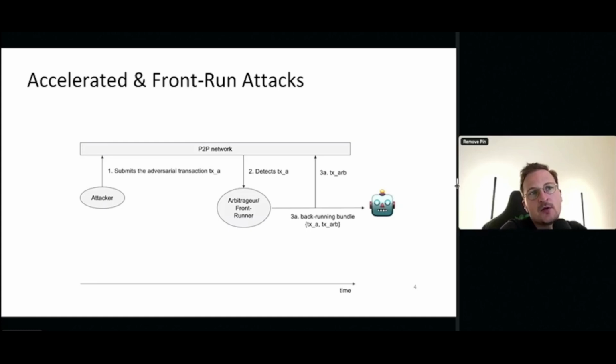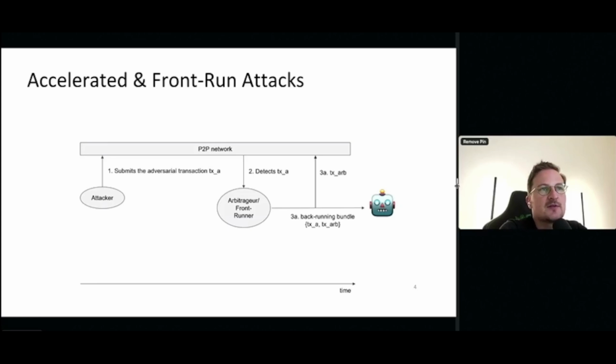These naturally cause arbitrage opportunities on all the DeFi pools. So I may want to place an arbitrage transaction right after this particular attack transaction. That's called backrunning, because it's after the TXA transaction.